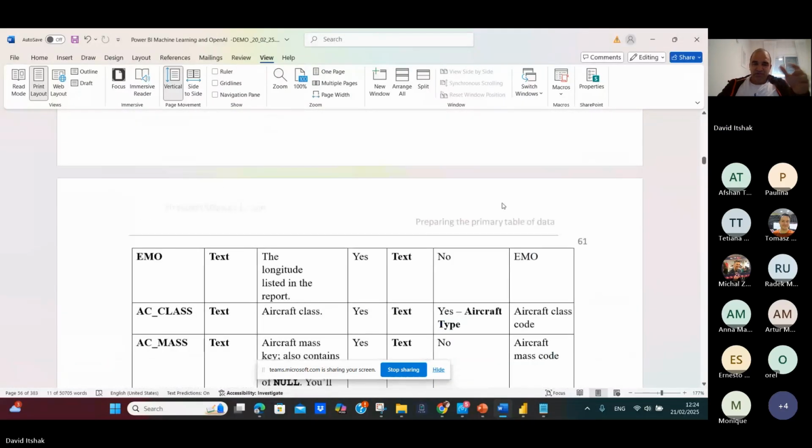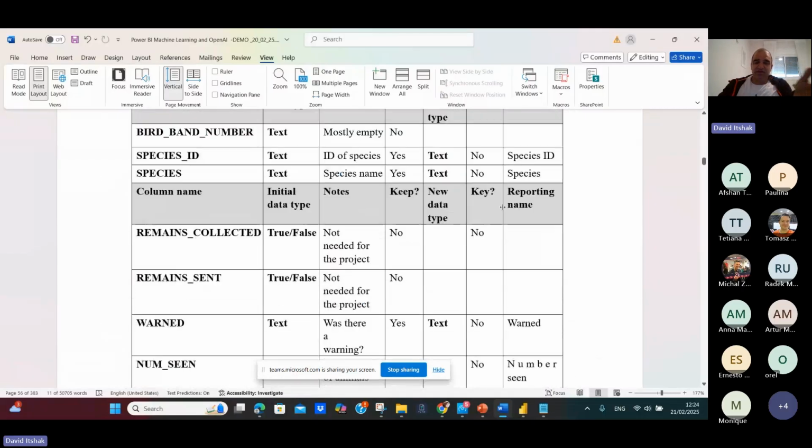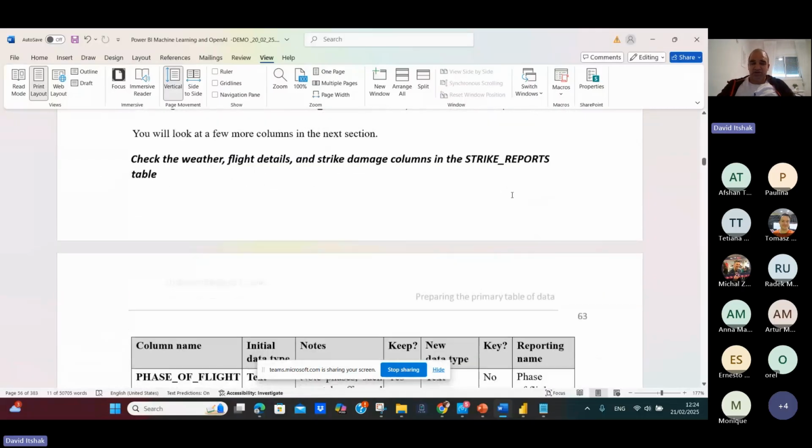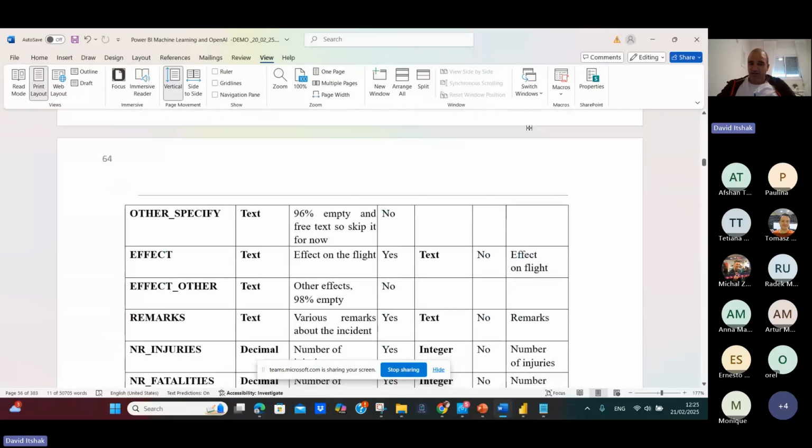Okay, we'll pass over it, but you have to do this again before you go to Copilot, etc., because it will not do it.